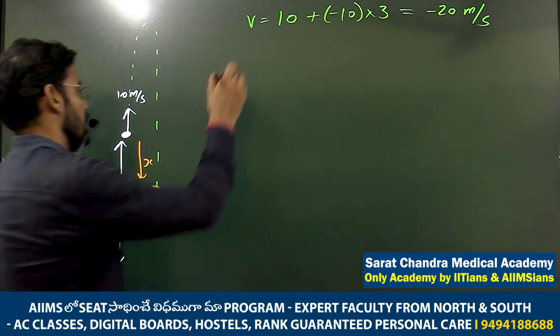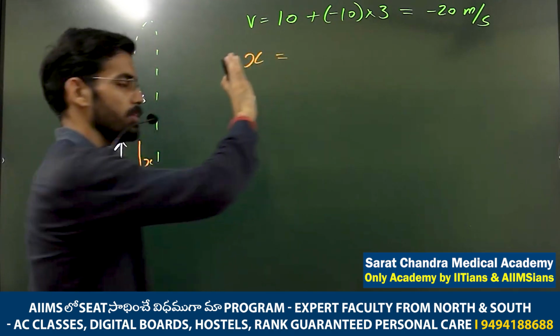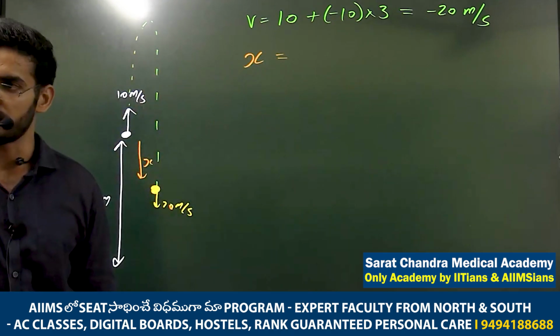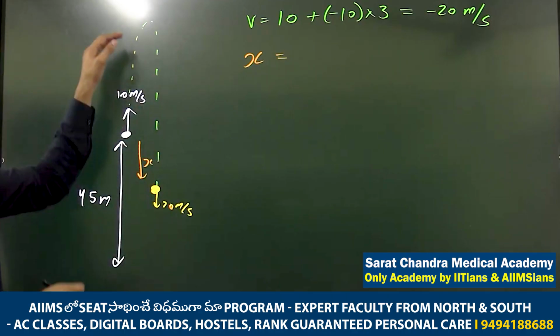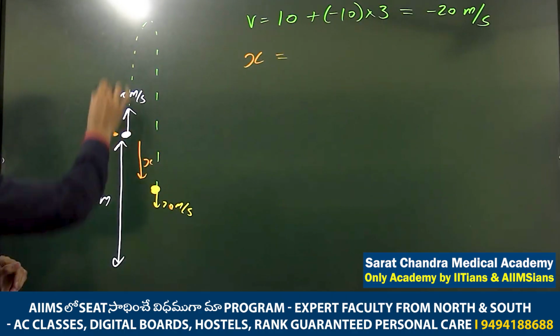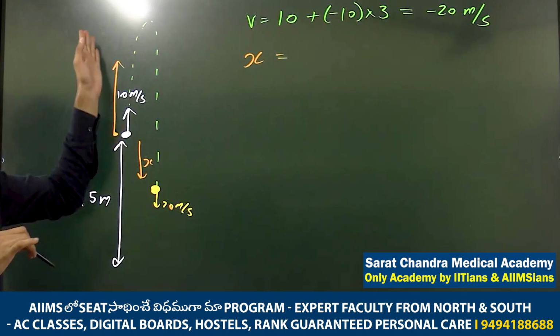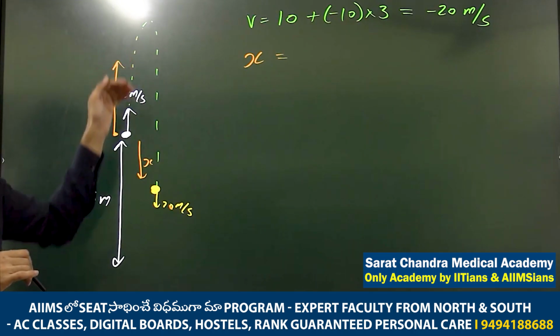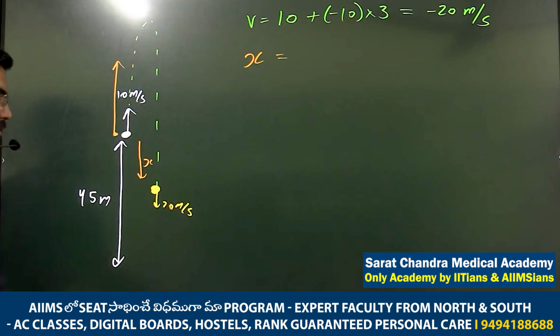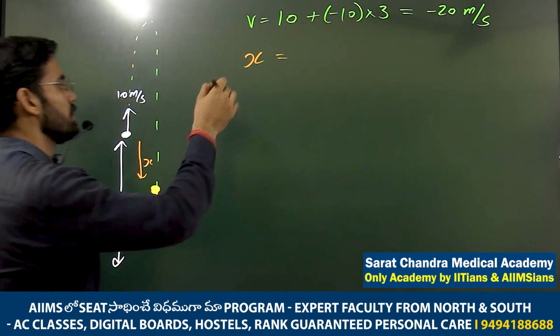S equals ut plus half at square. So the x value will come automatically negative if it is a downward displacement, right? And if it is positive, it will come positive. Displacement vector means the initial point and final point joined. So if it is coming positive, the displacement is above this point, and if it is coming negative, it is below this point, right? So this x will come automatically negative.